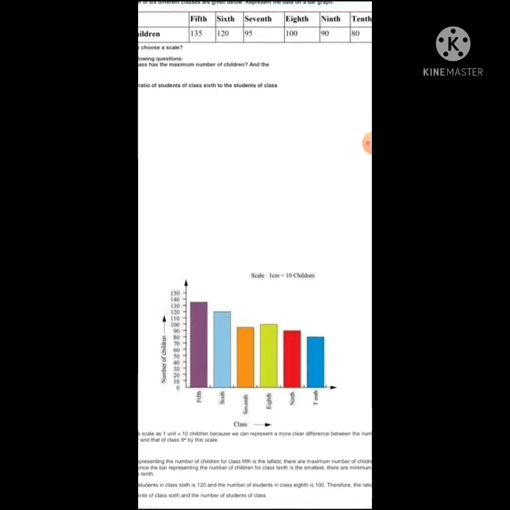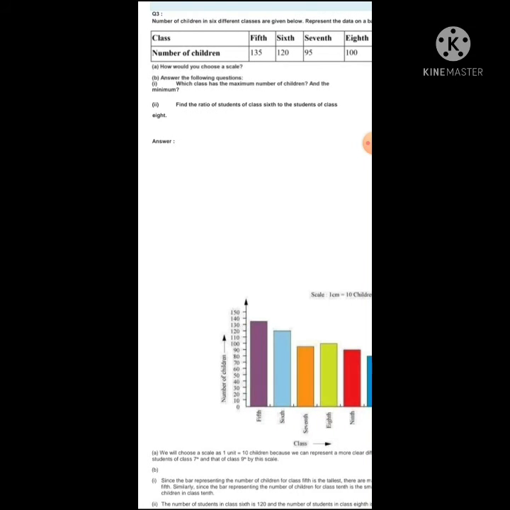Number of children in 6 different classes are given below. Represent the data on a bar graph. See here, number of children are given and bar graph is given. We have to answer by seeing the question.